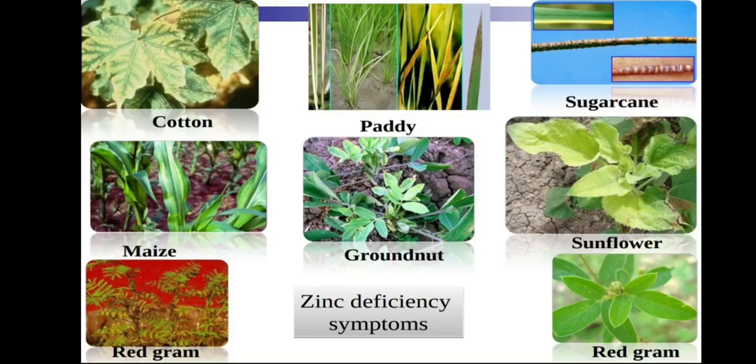This is zinc deficiency symptoms. See, we can easily see it in cotton. In older leaves it occurs due to mobility. Paddy, older leaves. Okay, sugarcane, see how it is formed: internode size is decreased, bunchy rosette occurs. Okay, groundnut, maize, red gram, Bengal gram.